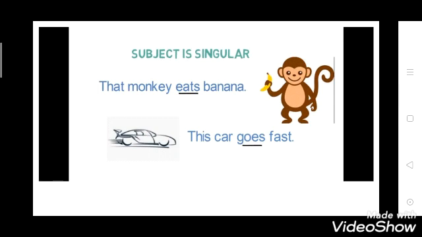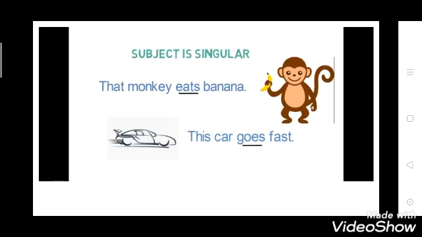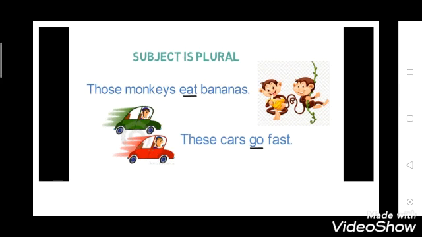Now see the second, this car goes fast. Now we are talking about a car, so car is singular. Goes is a verb, it is also in the singular form. You have to remember only one point here: a singular subject will have a singular verb, a plural subject will have a plural verb.